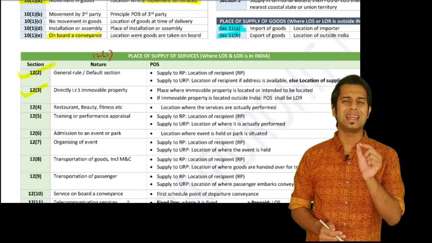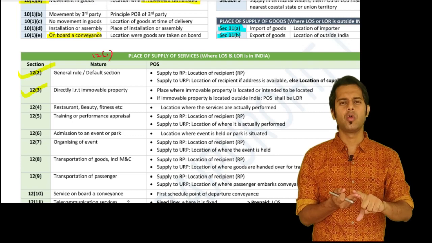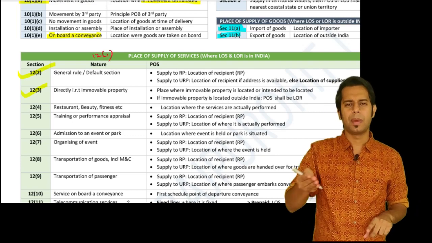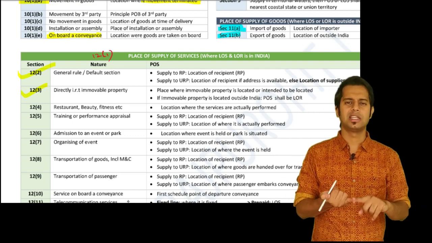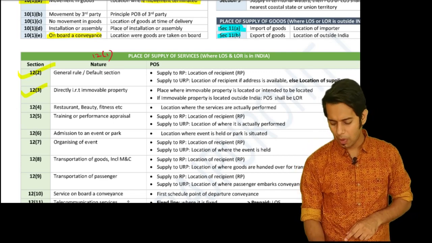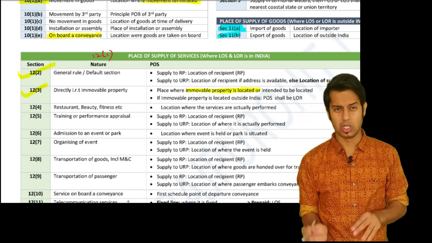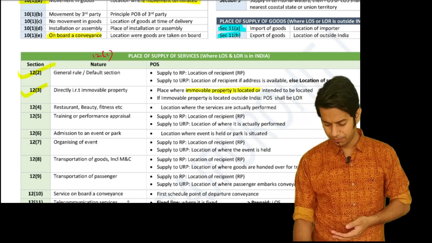Then services directly in relation to immovable property, construction of immovable property, renting of immovable property, renting of a hotel, guest house, or marriage halls, etc., or any ancillary services such as interior designer, architecture services. All these services which are directly in relation to immovable property, the place of supply will be the place where the immovable property is located or intended to be located.